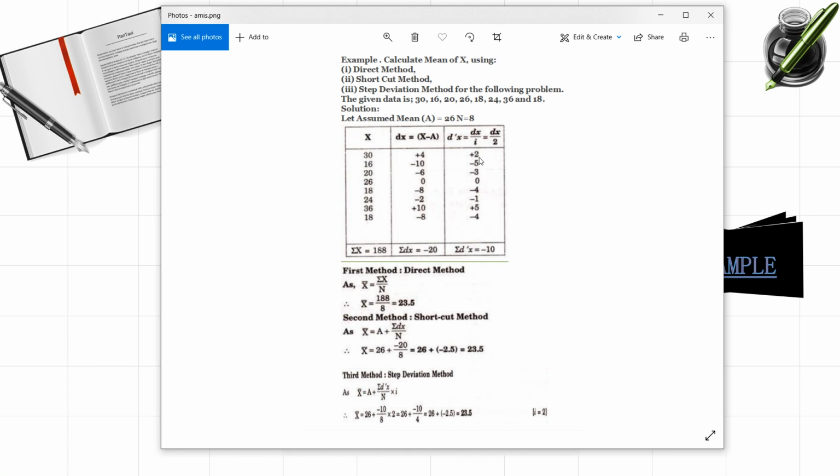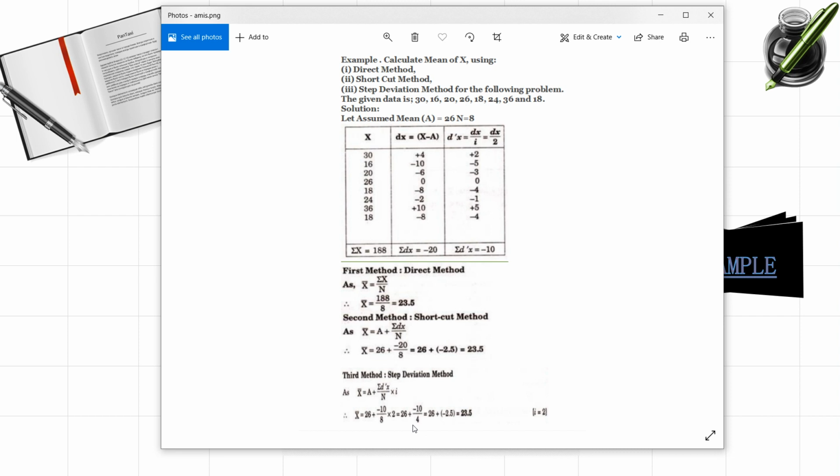In this way you have to find d prime of x first. After finding the d prime of x values, find the total of that column. Here they got it as minus 10. Now let us substitute this value into our formula. The formula for the step deviation method is x bar is equal to A plus summation d prime of x by n into I, or into C, the class interval.